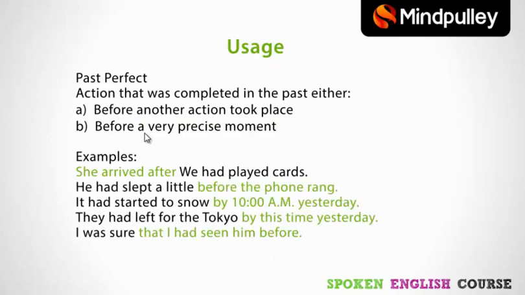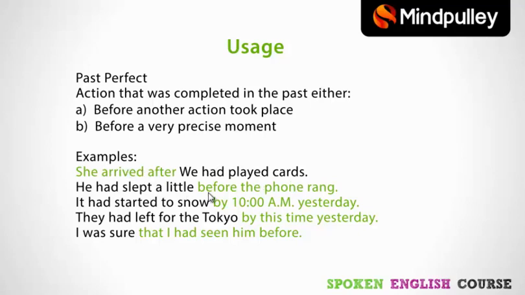Let's look at the usage of past perfect tense. Past perfect tense is used when the action was completed in the past, either before another action took place or before a very precise moment. यानी कि जब एक एक्शन पास्ट में कंप्लीट हो चुका होता है, दूसरा एक्शन होने से पहले या एक दूसरे मोमेंट आने से पहले. फॉर एग्जाम्पल, शी अराइव्ड आफ्टर when we had played cards.